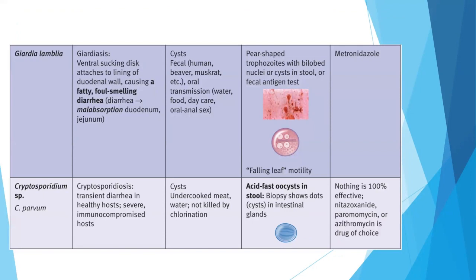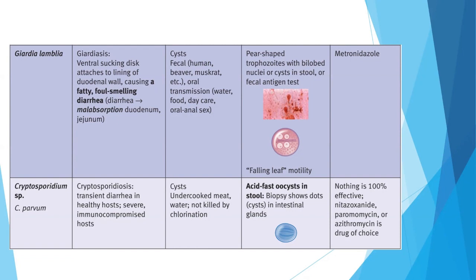Giardia lamblia causes giardiasis. It has a ventral sucking disc which attaches to the lining of the duodenal wall, causing a fatty, foul-smelling diarrhea. The diarrhea is due to malabsorption in the duodenum and jejunum. Transmission is through cysts, with fecal-oral transmission. In diagnosis, we can see pear-shaped trophozoites with bilobed nuclei or cysts in the stool, or fecal antigen testing can be done. The treatment is also metronidazole.